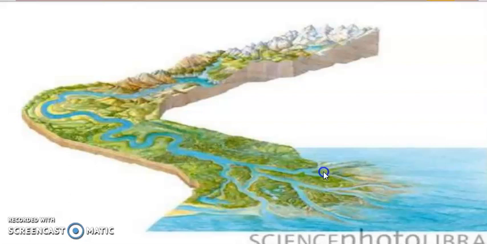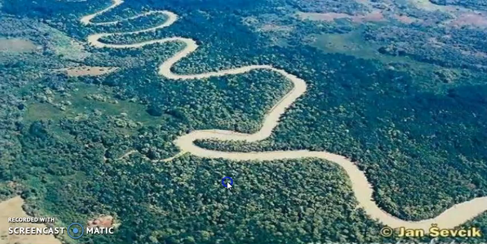The question was there yesterday, ma'am, what is a delta? So what does delta mean? You can see when the river comes to the end near the sea, the river divides into numerous channels. I am telling you, these are the distributaries. In this phase the river is not able to carry more sand and silt with it. So whatever it carried, it deposits at this stage. By this deposition, a triangular-shaped landmass occurs, and that is called the delta. So I think it is clear now what a delta is.